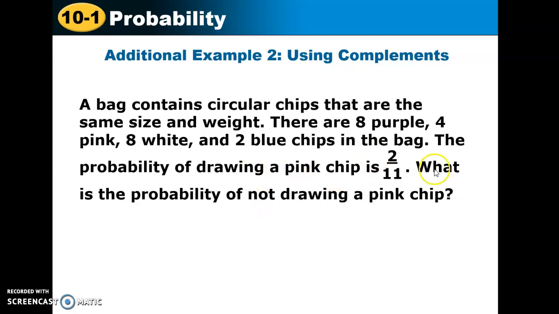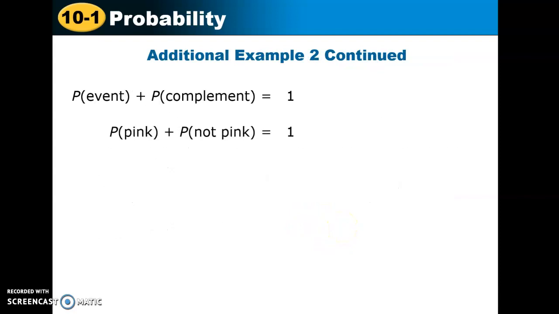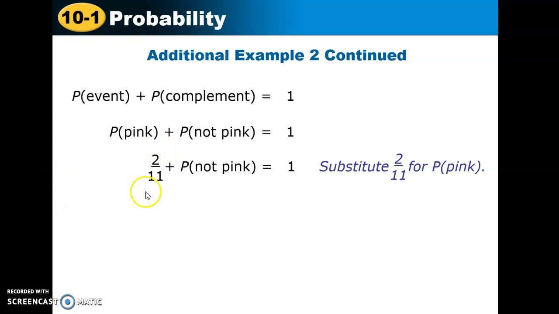What we're actually concerned about is what is the probability of not drawing a pink chip. So we're going to use that complement formula to figure it out. We know that if we take the probability of the event plus the probability of the complement, that'll give us our answer of 1. So for it to be pink, the likelihood is 2/11, and we're trying to figure out the likelihood of it not being pink.